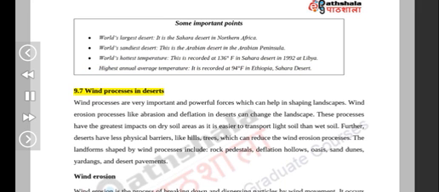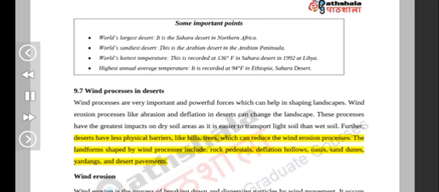9.7 Wind processes in deserts. Wind processes are very important and powerful forces which can help in shaping landscapes. Wind erosion processes like abrasion and deflation in deserts can change the landscape. These processes have the greatest impacts on dry soil areas as it is easier to transport light soil than wet soil. Further, deserts have fewer physical barriers, like hills and trees, which can reduce the wind erosion processes.